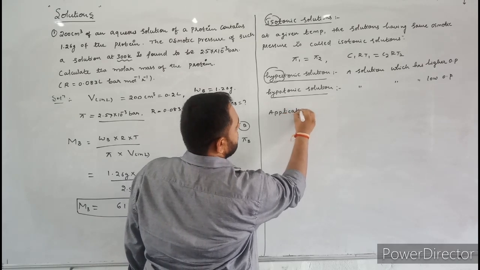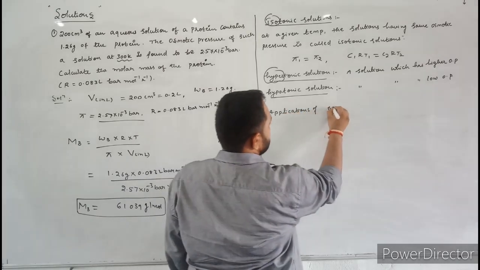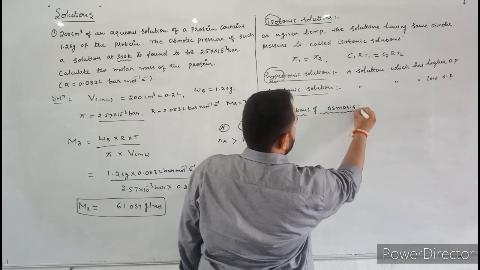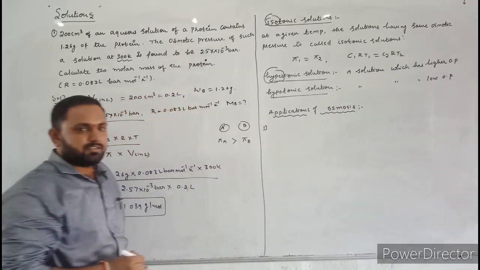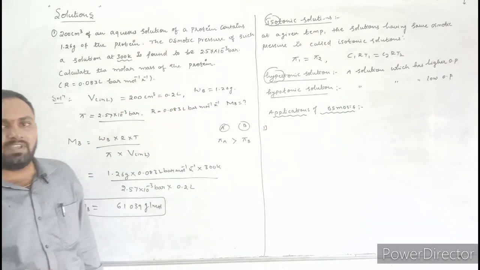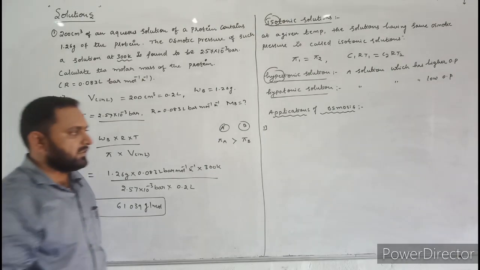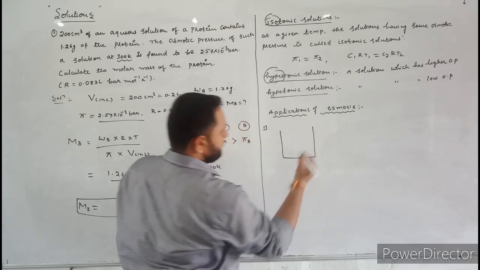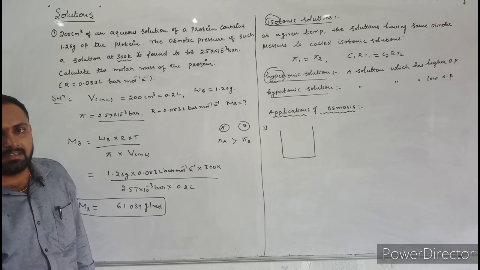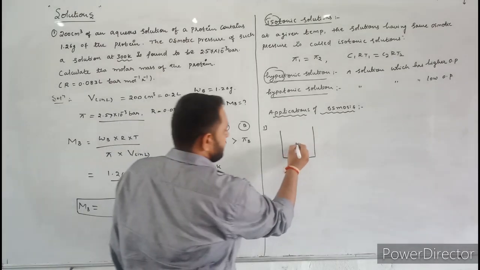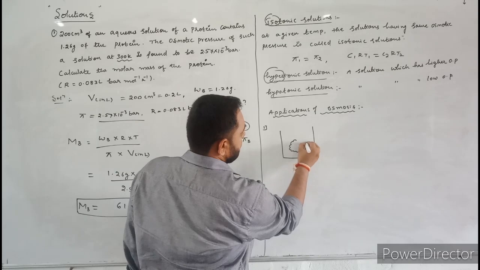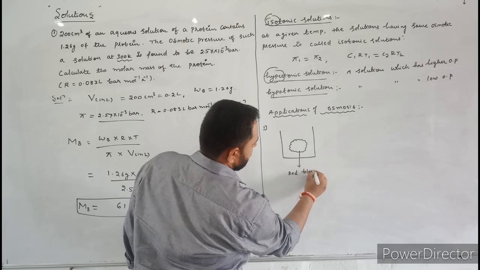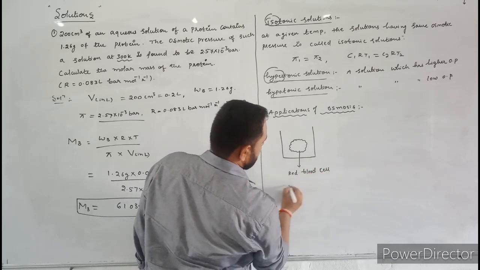Applications of osmosis. Here the first one. Now let us understand what happens to the red blood cells when they are placed in normal saline. Let us consider a beaker. Now let us place red blood cells in normal saline. Here this is the red blood cell, RBC.